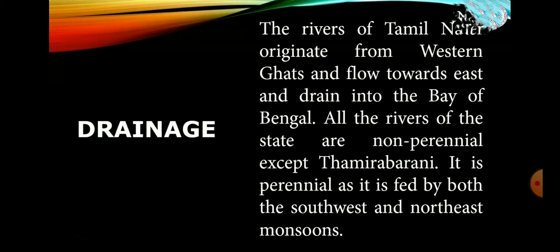It forms Hogenakkal waterfalls in Dharmapuri district. Then Mettur Dam, also called the Stanley Reservoir, is located across this river in Salem district. A tributary called Bhavani joins Kaveri on the right bank about 45 km from the Mettur Reservoir. Thereafter, it takes an easterly course to enter into the plains of Tamil Nadu. Two more tributaries, Noyyal and Amaravati, join the river on the right bank at Tirumukkudal, 10 km from Karur. The river is wider in this region where it is called Agandra Kaveri.